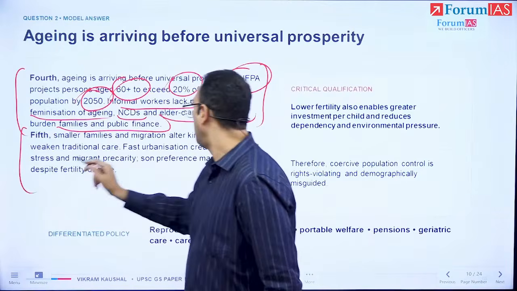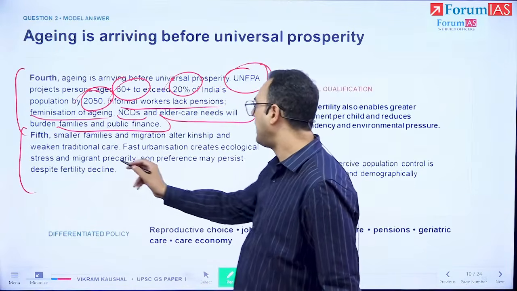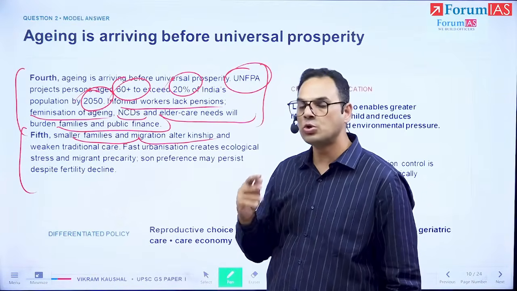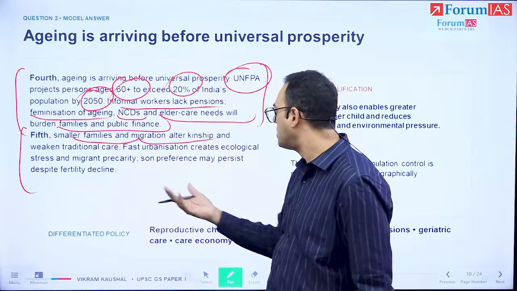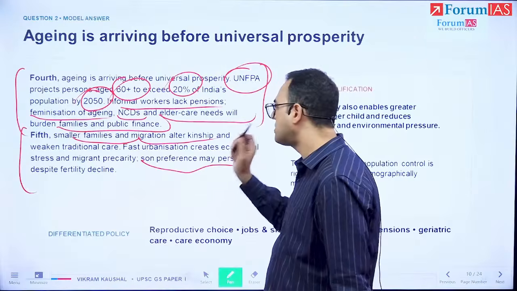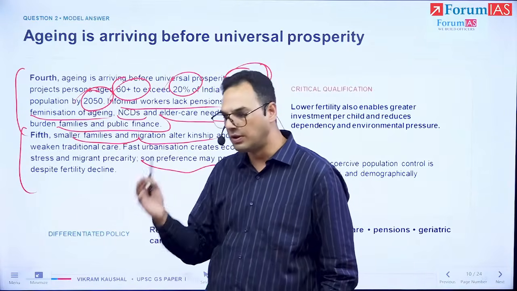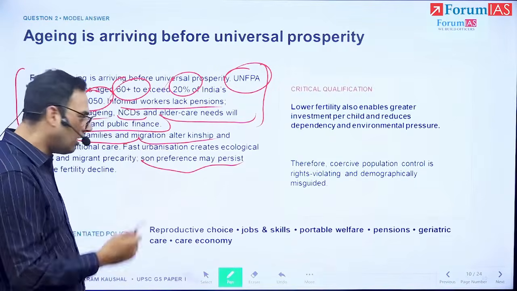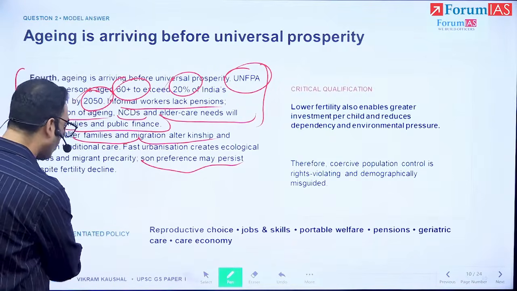So the fifth and final paragraph is about the fact that families are going to be smaller, there is going to be more migration, and so the home-based care model is going to be challenged still more. And existing issues such as son preference may still continue to exist, even though fertility rates are going to be declining. So as the last paragraph, where we're going to say, what is the way ahead?